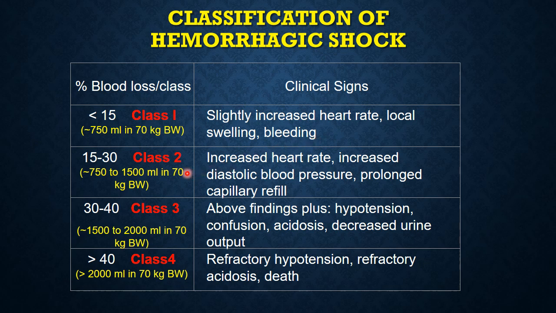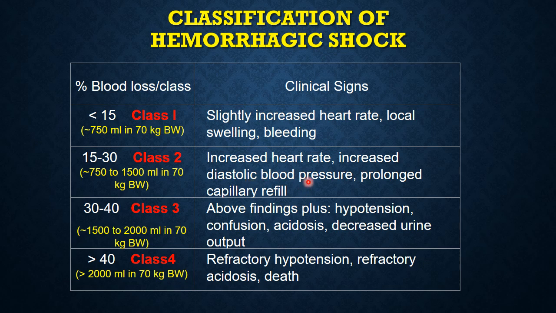Class 2 hemorrhage, when 15 to 30% of the blood has been lost, that would amount to around 750 ml to 1.5 liters of blood. There is increased heart rate, increased diastolic blood pressure, prolonged capillary refill.